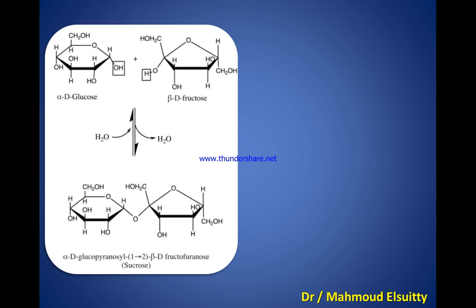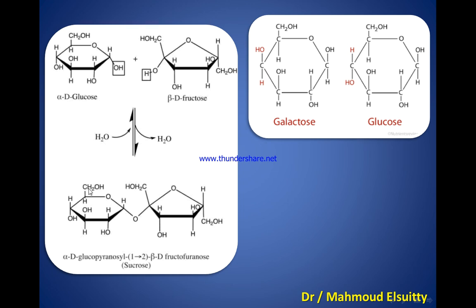The molecular formula or the structure of sugars. Figure number 1 represents the structure of glucose. The general formula of glucose is C6H12O6. Fructose is also C6H12O6. They can bind together or be separated by removal or addition of H2O. If we remove H2O from glucose and fructose, we can obtain sucrose.